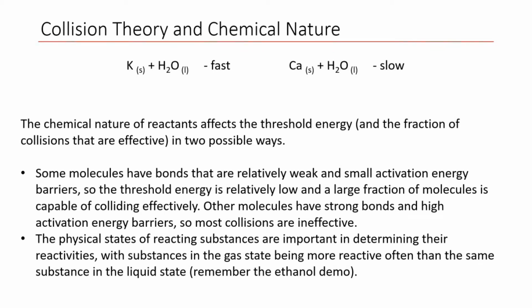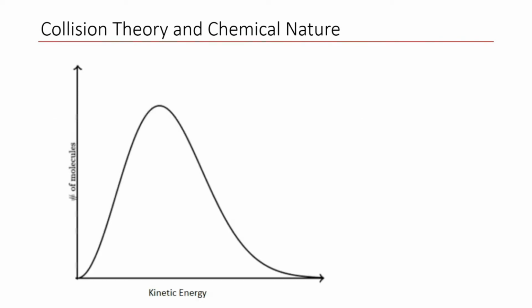Well, what we know is that some reactions occur much faster than others. For example, you may remember from last year when we were looking at the trends in the periodic table, the reaction of potassium with water was very fast and was an exothermic reaction, whereas the reaction of calcium with water was much slower. So what this means is that some reactions are faster than others, and it comes down to our threshold energy. Now, in this case, we have simple monovalent atoms reacting, so that helps.